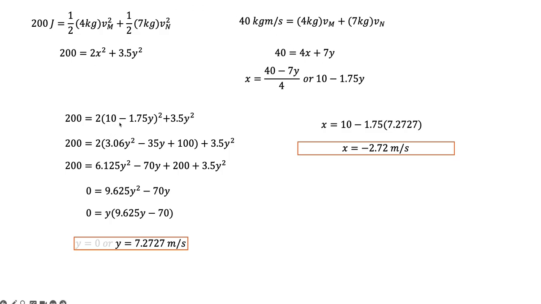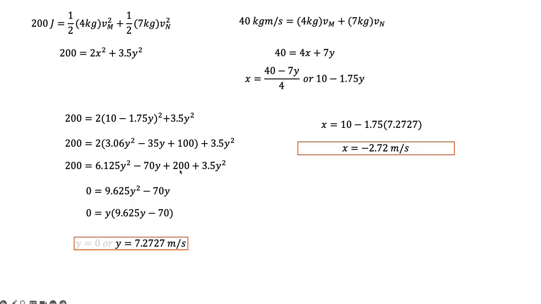So now I'm here. And I say, oh, look at this thing. This is a little polynomial in here. I've got 2 of these. I can multiply them together. I can FOIL them out, and when I do that, I get this. I can expand that expression into this because I have 2 of these expressions, so I can multiply them together. I can then multiply that 2 inside of there. And now I've got 6.125y squared, and I've got a 3.5y squared over here, so I can add those together.